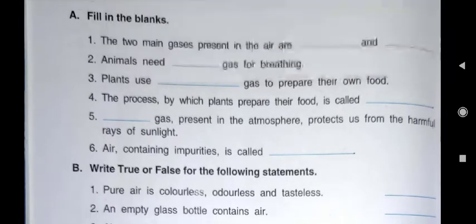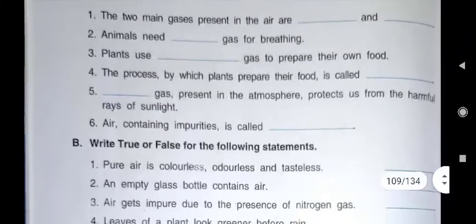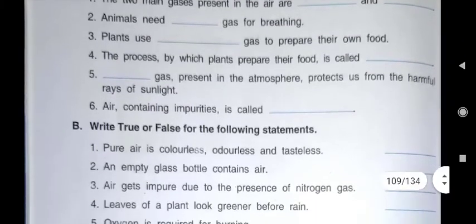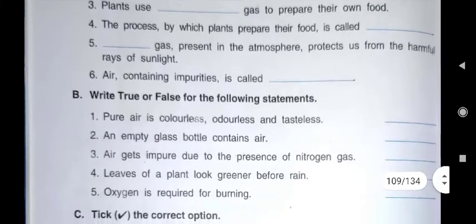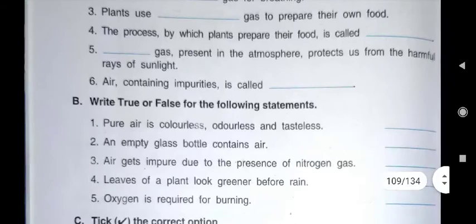21%. Then animals need dash gas for breathing. Now you tell me, which gas is needed by animals for breathing? Yes, it is oxygen gas. Then plants use dash gas to prepare their own food. Which gas? Carbon dioxide. CARBON. Carbon DIOXIDE. Carbon dioxide.